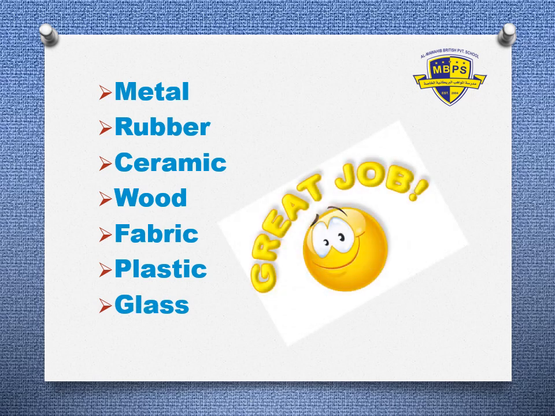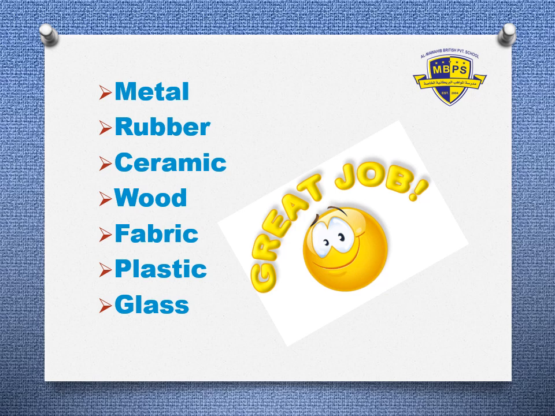So who will tell me the right answer? What are the different materials we have? What types of materials are there? You can see around yourself. Who is going to tell me the right answer? Yes, it's metal. Very good. And what else? Rubber. Well done, grade 2. Two I got, I want more. We have learned, right? Yes, ceramic. Very good. And what else? Metal I got, rubber, ceramic, and the next? Yes, wood. Very good, grade 2, boys and girls.